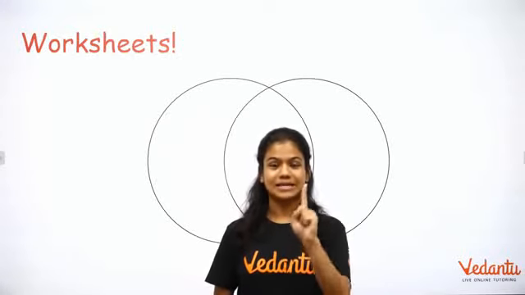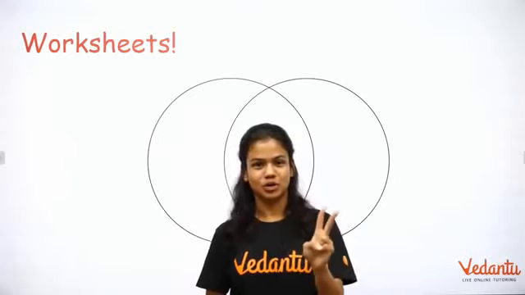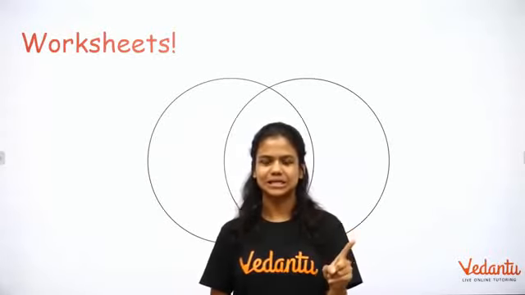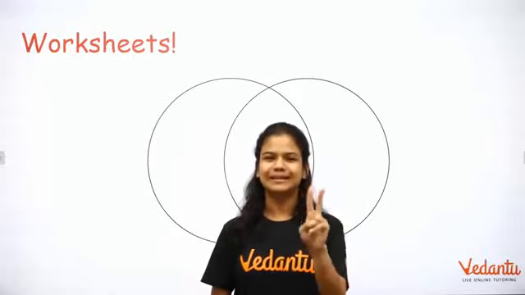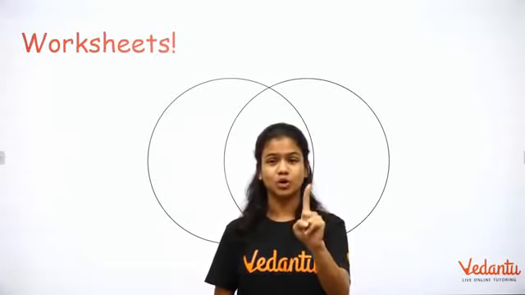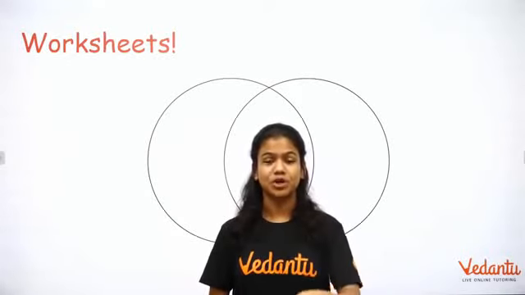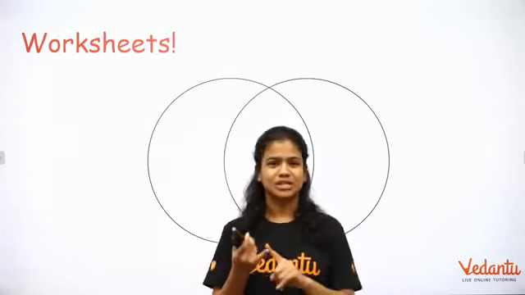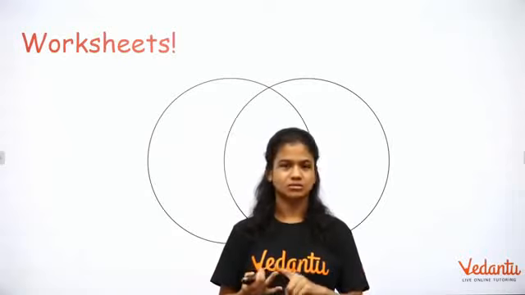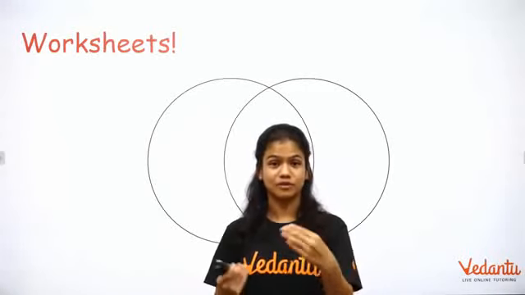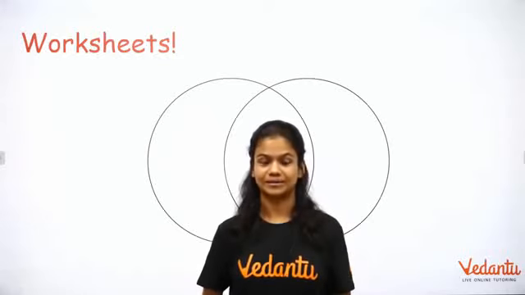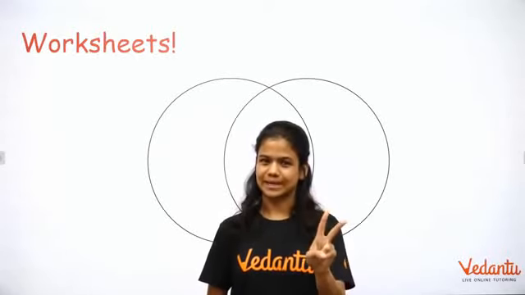Now there is a level 1 worksheet and a level 2 worksheet. Level 1 worksheet is a little bit easy, and level 2 worksheet is a little bit more difficult. In level 1 worksheet, you'll basically be remembering and recalling everything that you've learned. Simple, just definitions, fill in the blanks, alright? But in the level 2 worksheet, you'll be asked a lot of why questions, right? So there's a lot of thinking in the second worksheet.